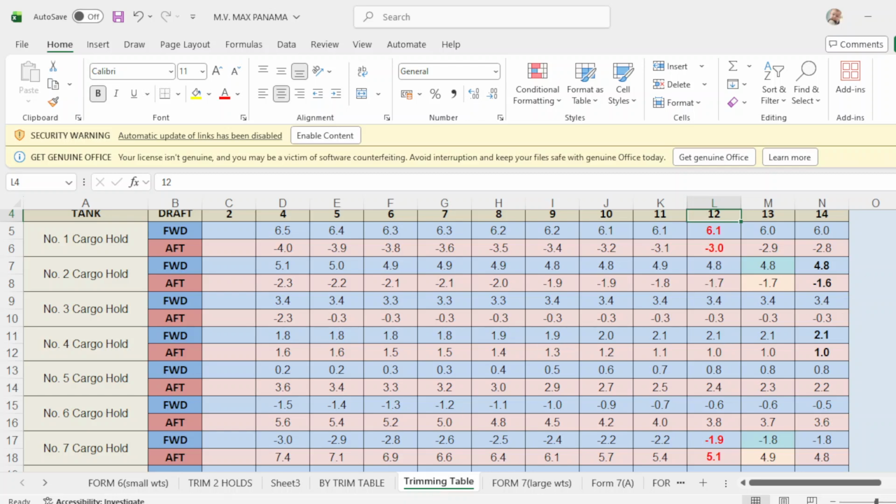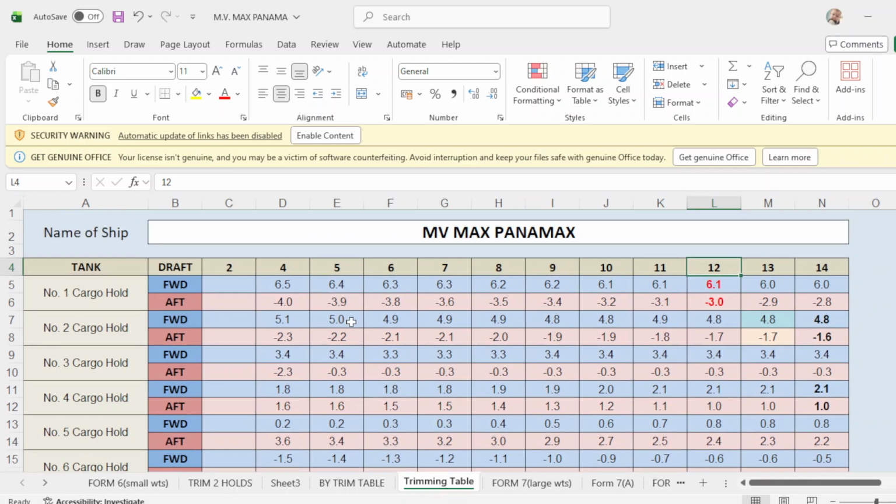Take note that in drop of 4 up to 7, this is just an estimated correction from drop of 4 meters to 7 meters with these figures. So these are all estimates.